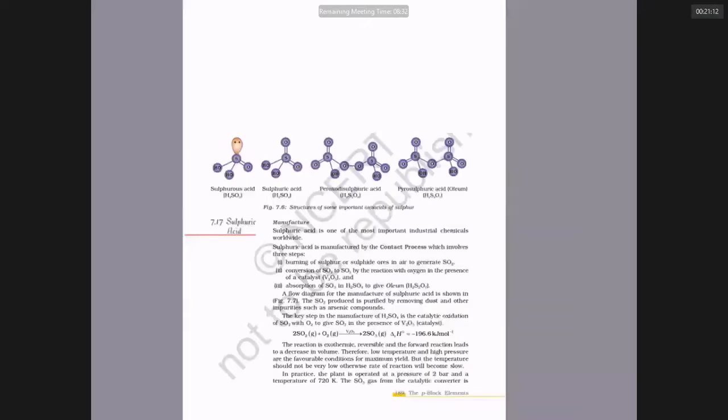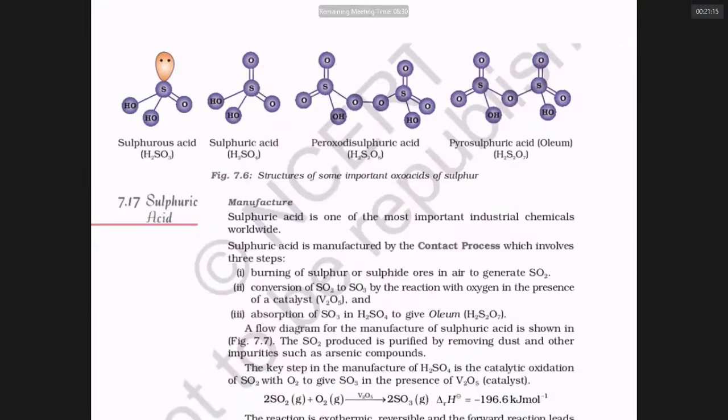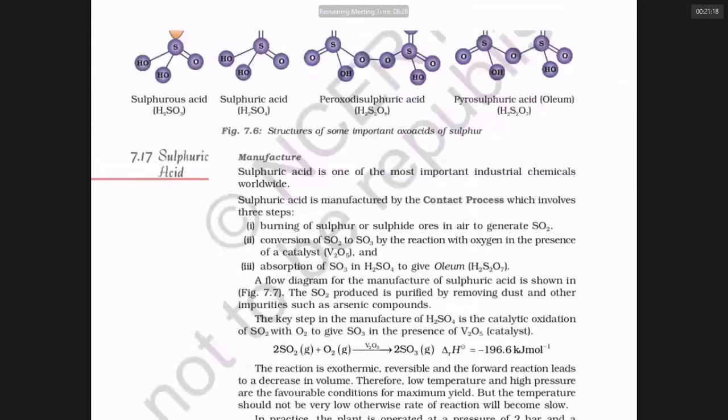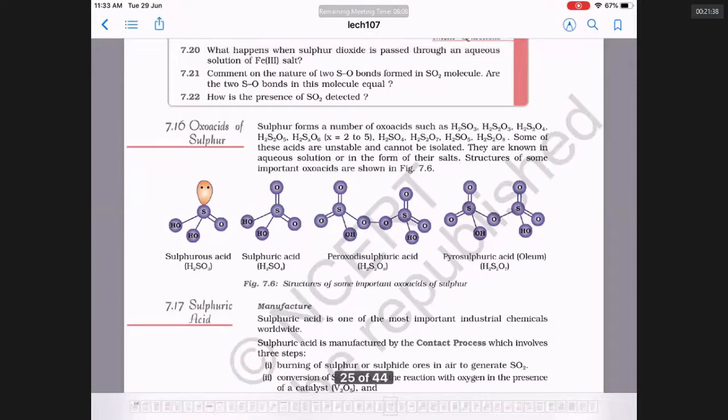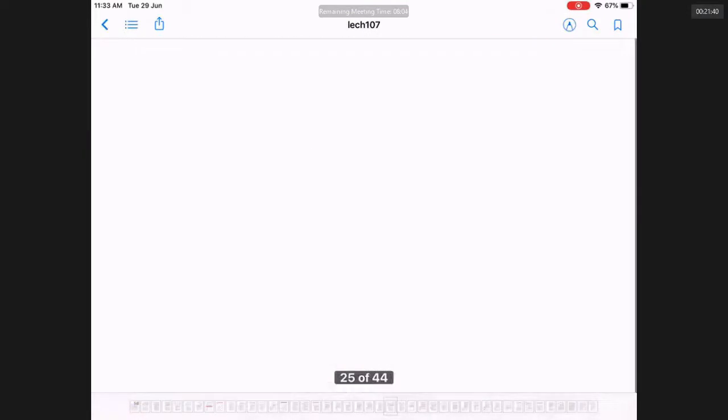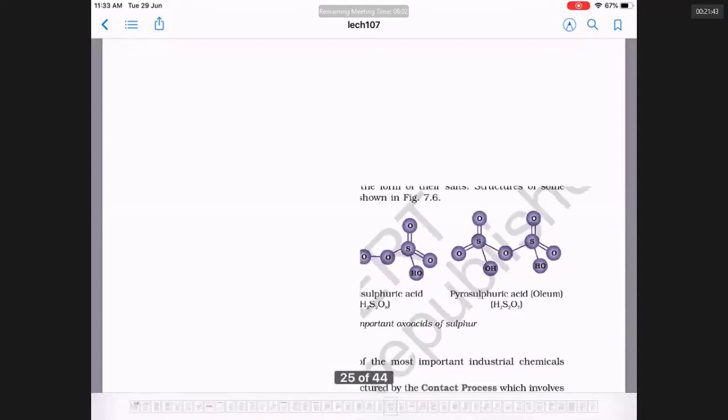Of all these oxy acids, which is most important? Sulfuric acid is most important. Okay, sir. What are the uses of sulfuric acid? Petroleum refinery. It is used in fertilizer industries, used to make explosives, to clean metals called pickling of metals, and also as a laboratory reagent. Okay, sir? Are you very clear? In the textbook, they gave only names. You be familiar with only names. For mains, only that's enough. Don't bother much. Okay?